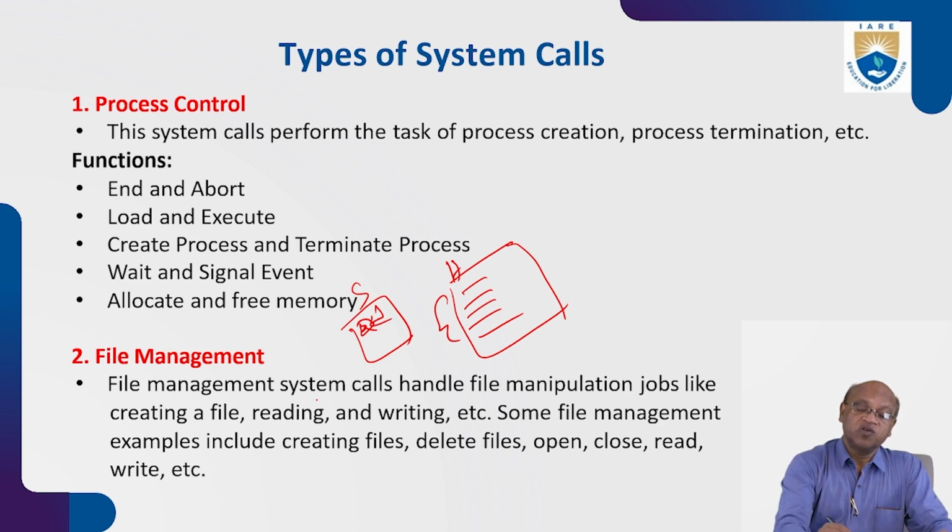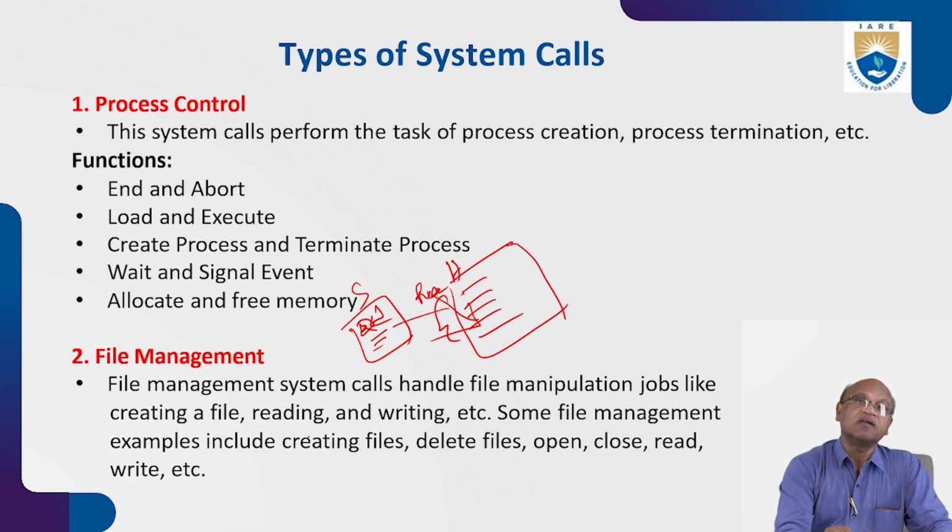So automatically the OS will understand the user wants to open this file. The OS will invoke the system call. First of all, it opens the file and finds the file. Then it goes there, and the read system call, which is available in the kernel, will read it line by line and bring it to your screen.